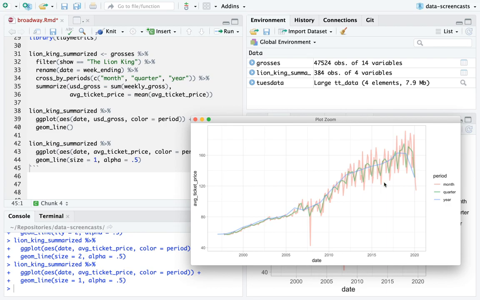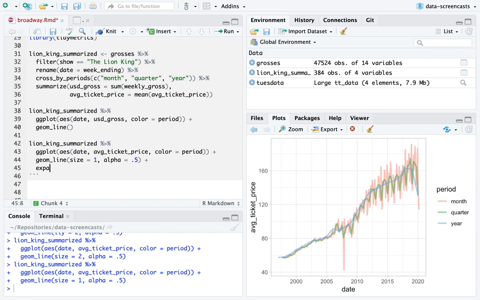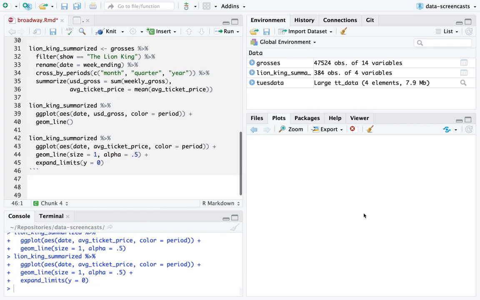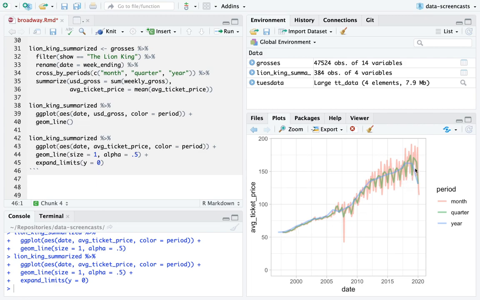And that certainly looks to me like it's faster than inflation, though it's actually pretty important that I do expand limits y equals 0 on this. This is average ticket price, remember, not total gross. I'm pretty confident it's faster than inflation. But the story is really, Lion King you can get for $150 now. In any case, this is average ticket price over time, by month, by quarter, by year. I could have filtered for just one of them, or I can visualize all three of them at once.